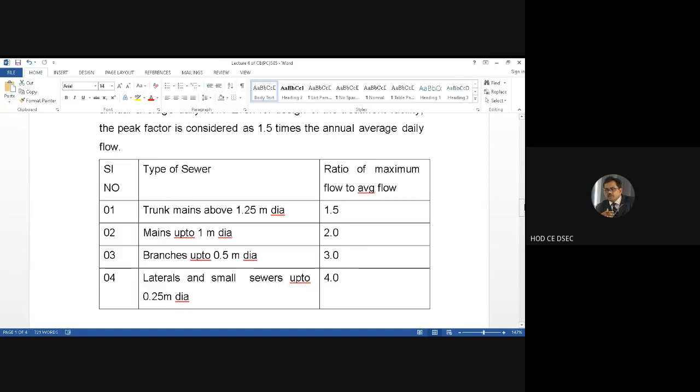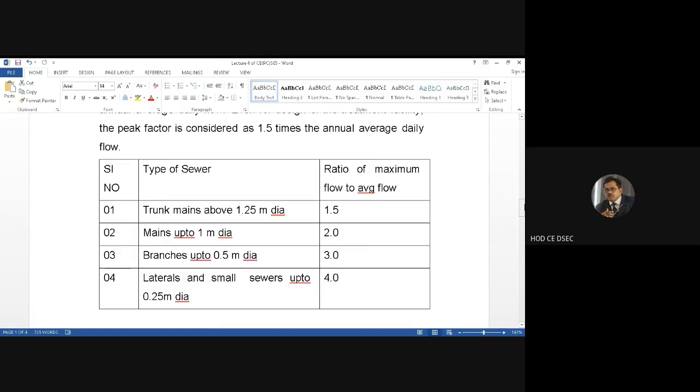So the ratio of maximum flow to average flow, the peak factor considered for designing the sewer, is 1.5. That means the bigger the size of the sewer, the less is the impact, the less is the value of the factor, and the less the diameter, the more is the multiplying factor.